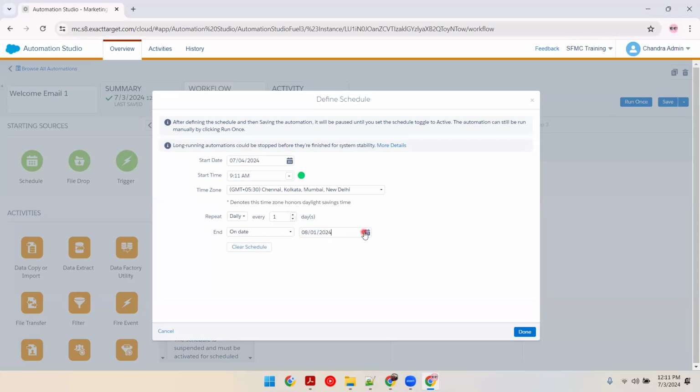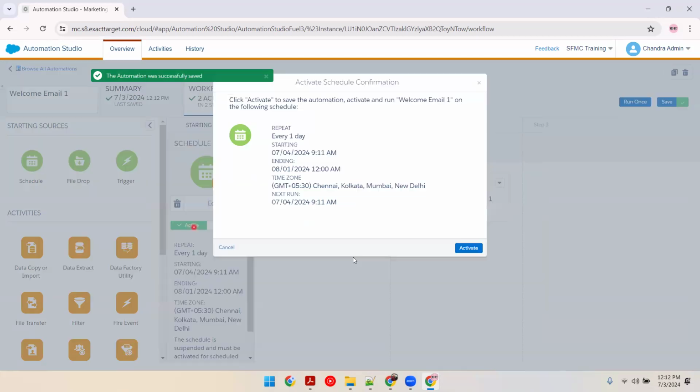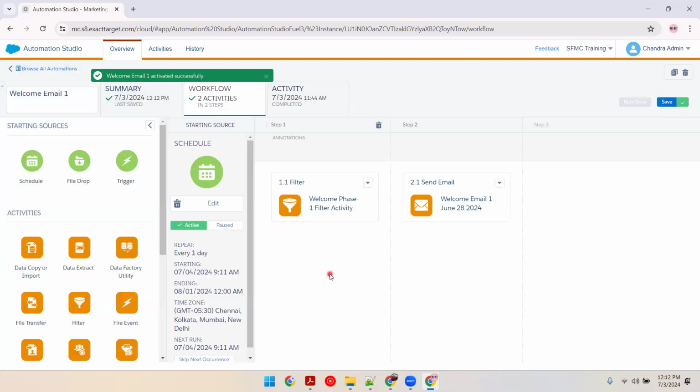So don't select the date when you want to complete it. Please select the date of the next day, that is August 1st. This automation will run and it will be stopped on the 30th. On the 30th, at 9 o'clock, it will run, but our data is only till the 15th or 16th. We have something to learn there also. I'll just activate it for now. It will let us understand the problem. When we encounter it, then we will see it.